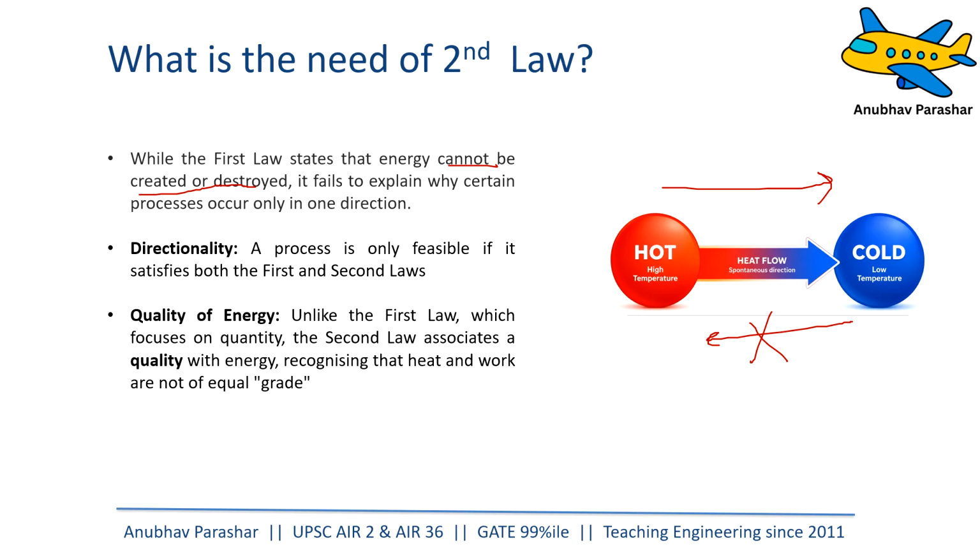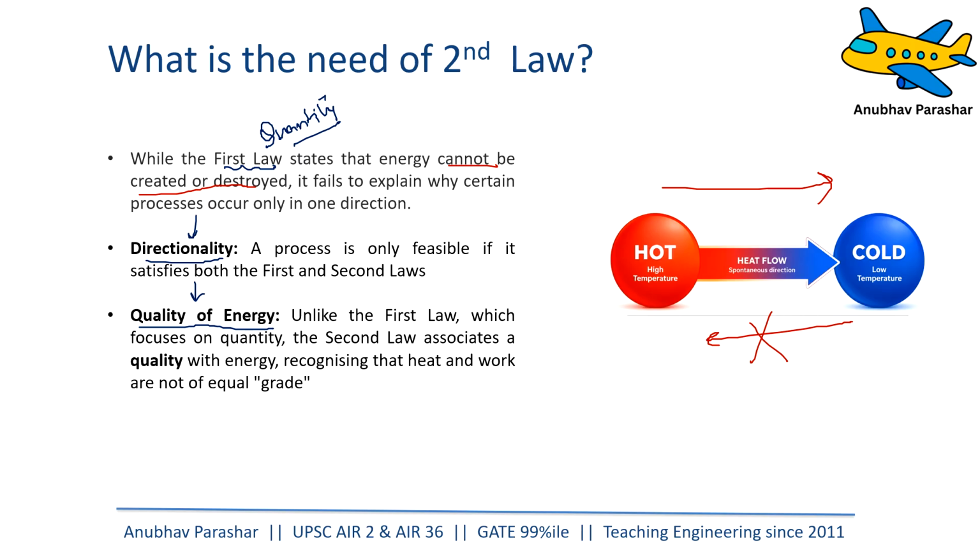So the second law gives us two things. First, directionality, which means in which direction a certain process is feasible. And secondly, we will see it also tells us about the quality of energy. Now, the first law only tells about the quantity, that it remains conserved.